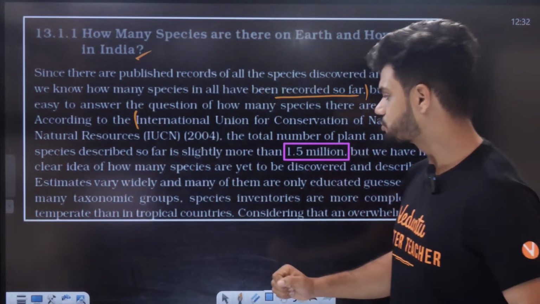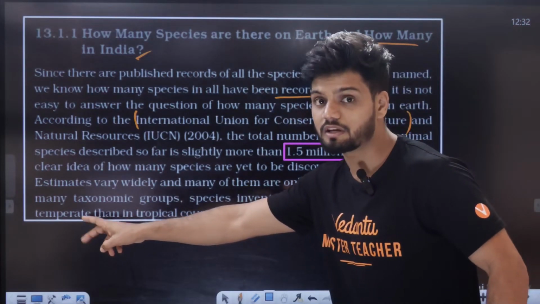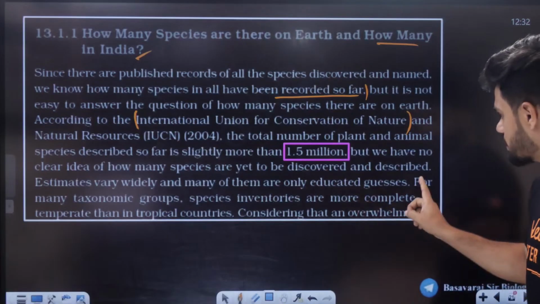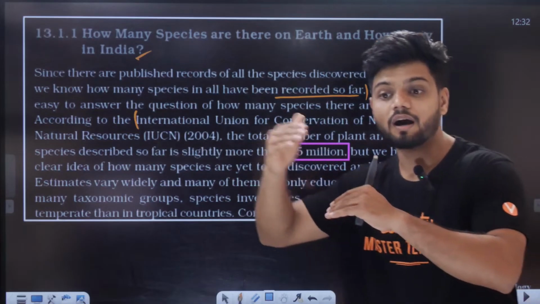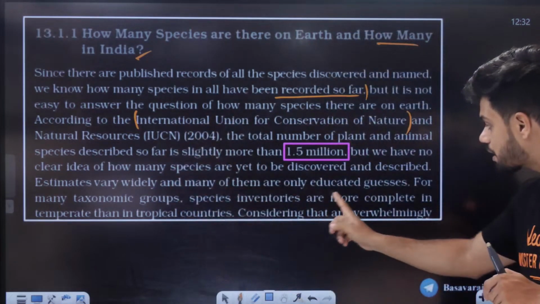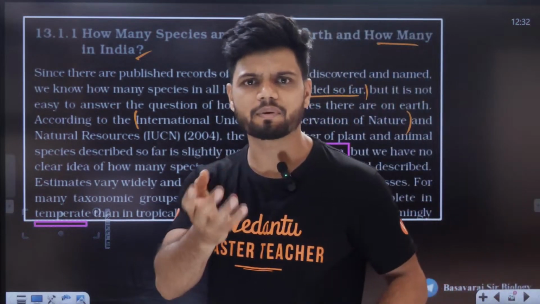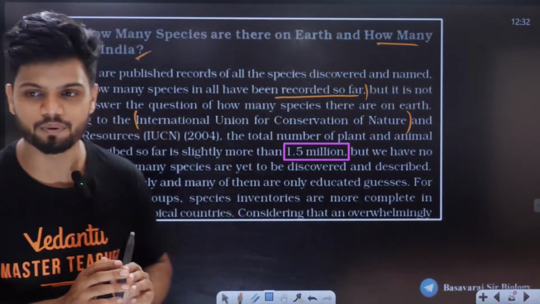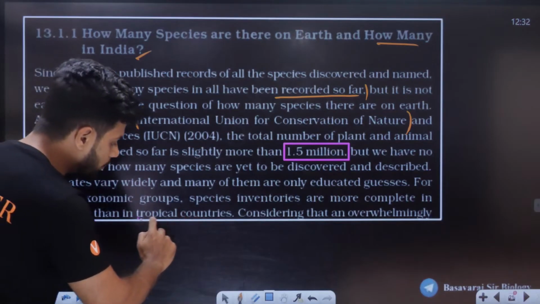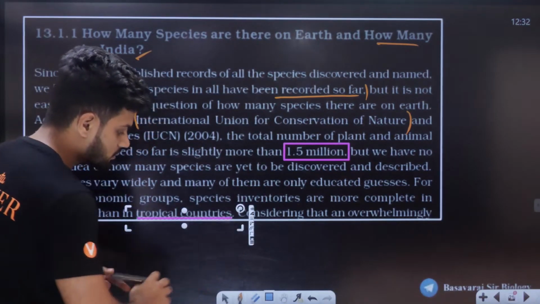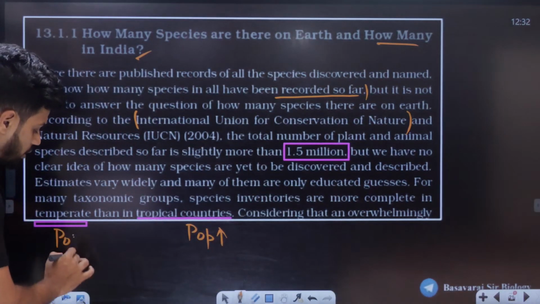For many taxonomic groups, species inventories are more complete in temperate regions. Very important line. I'll read again. See, read again, all of you. For many taxonomic groups, species inventory, it means how many species have been classified, are more complete where? In the temperate regions. Why? Because in temperate regions, temperature is very cold, less population. At the same time, compared to temperate, in tropical countries the population of plants and animals is higher. In temperate, population is very low.